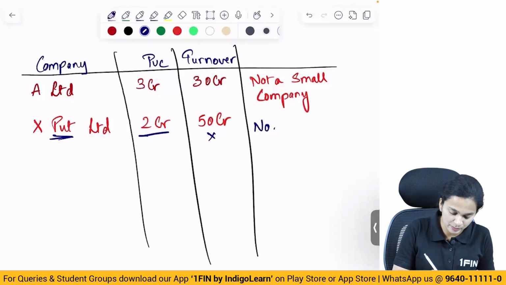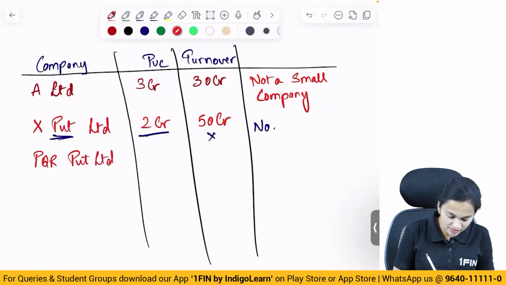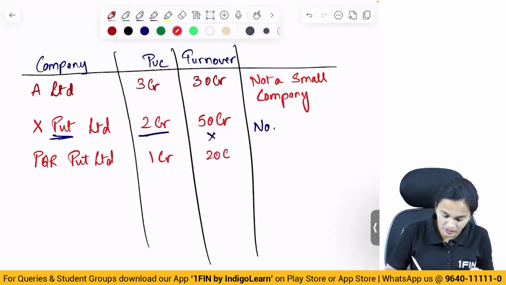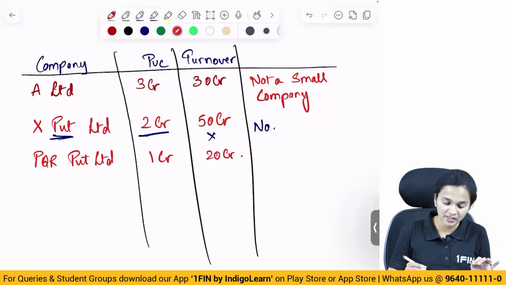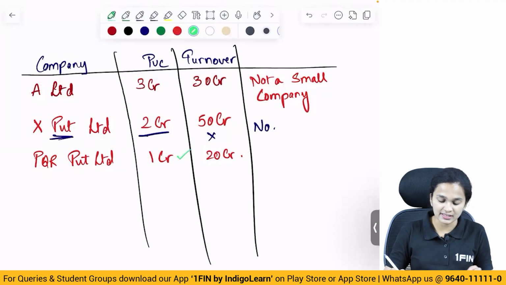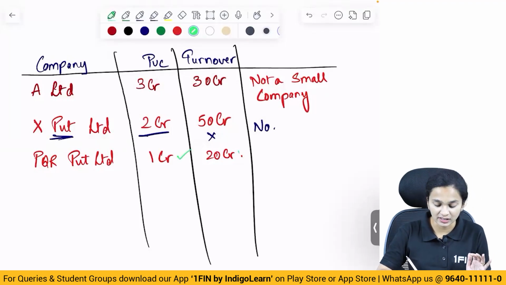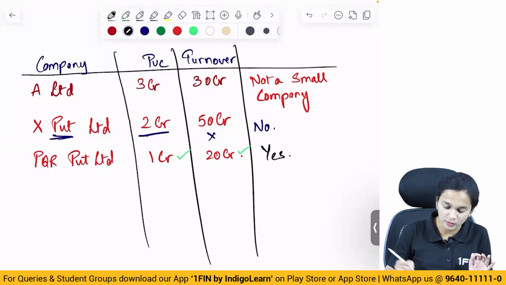Let's take another example. Next, PQR Private Limited. Let's say the paid up share capital is 1 crore and turnover is 20 crores. Is the company a public company? No, it is not. Is the paid up share capital within limit? Yes, it is. Is the turnover within limit? Yes, it is. So yes, this is a small company.